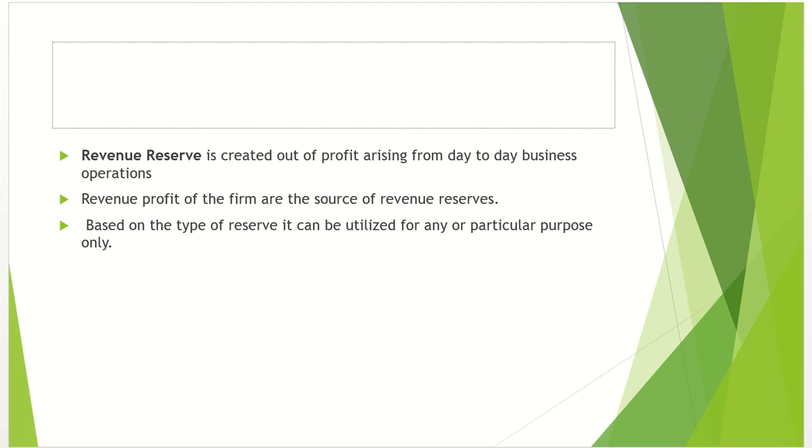Now what is revenue reserve? As I had already told, a revenue reserve is created out of profits arising from the normal day-to-day business operations of the company, and revenue profit of the firm are the sources of revenue reserve. In the previous slide I have told you the capital profit of the firm are the sources of capital reserves. Based on the type of reserve, it can be utilized for any particular purpose only.